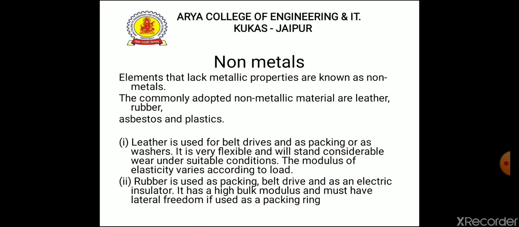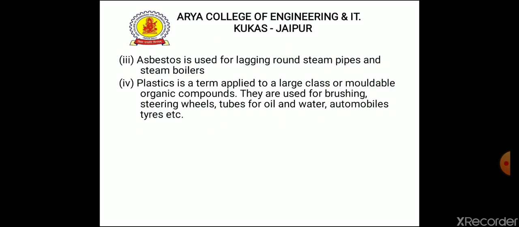Second one, rubber is used as packing, belt drive, and as an electric isolator. It has a high bulk modulus and must have lateral freedom if used as a packing ring. Third one, asbestos is used for lagging round steam pipes and steam boilers. And the fourth one, plastic is a term applied to a large class of mouldable organic compounds. They are used for bushing, string wheels, tubes for oil and water, automobile tires, etc.